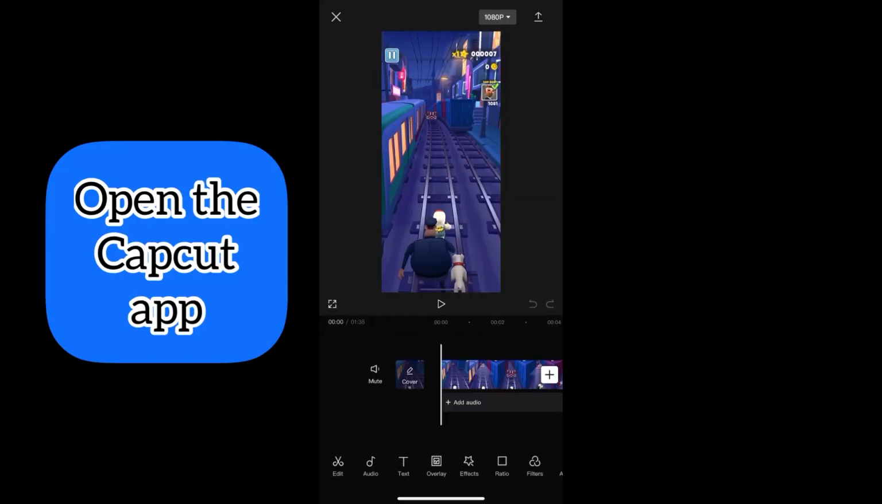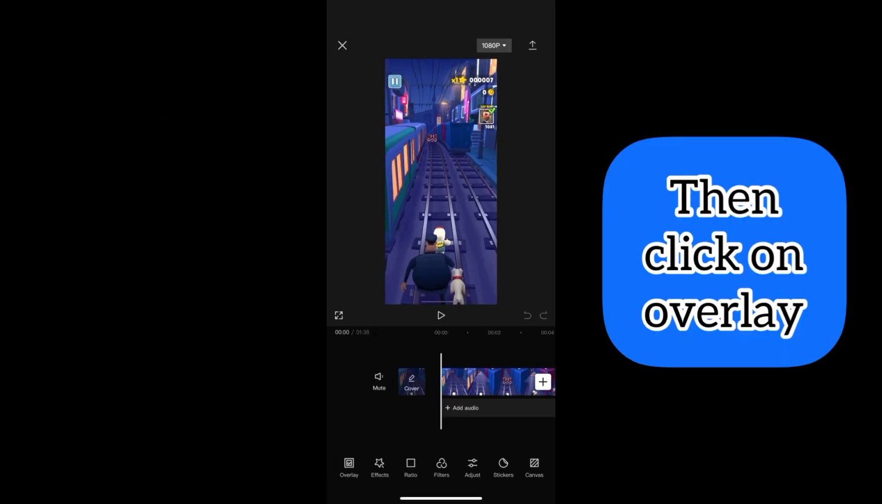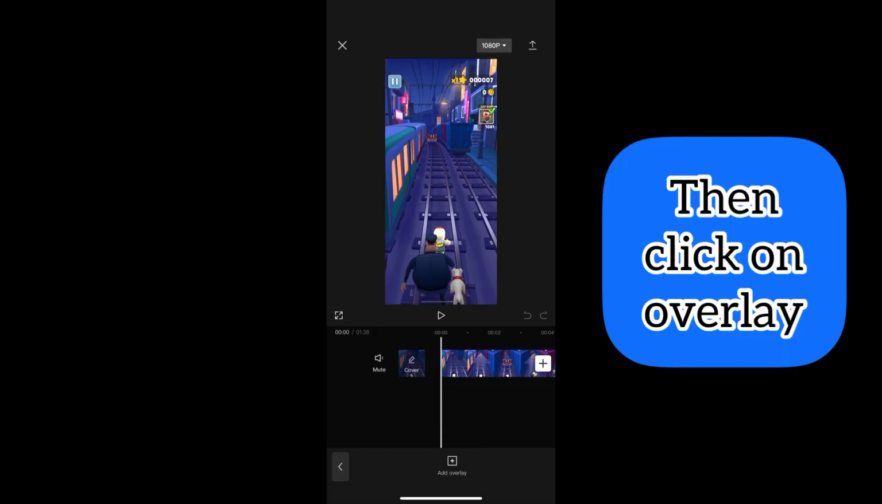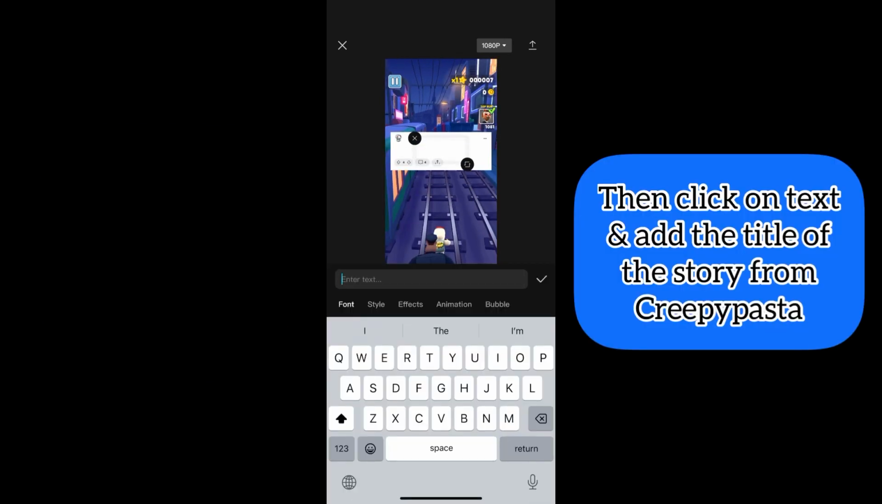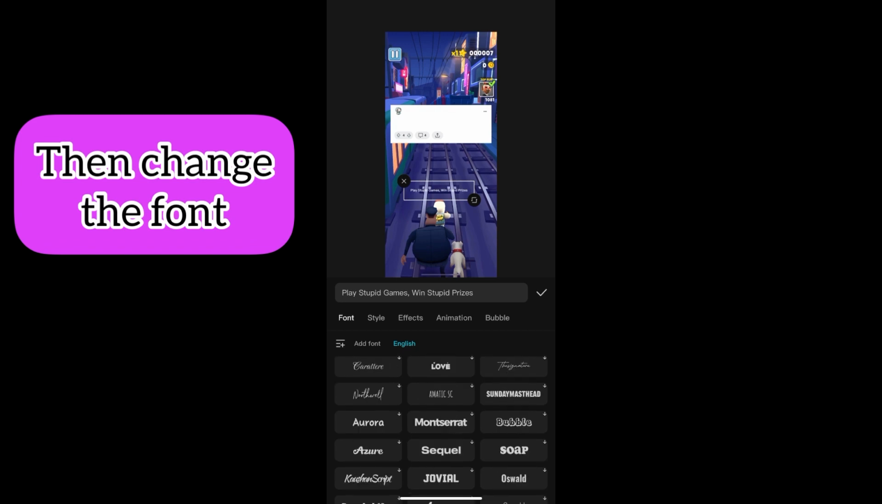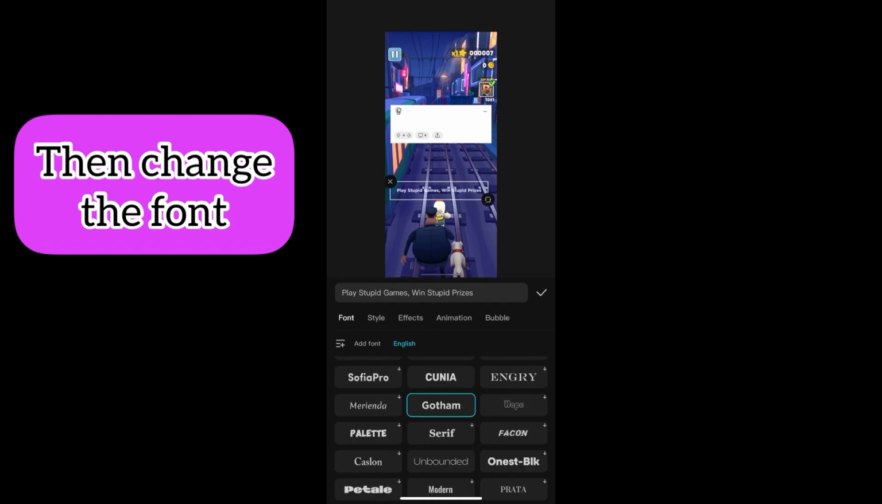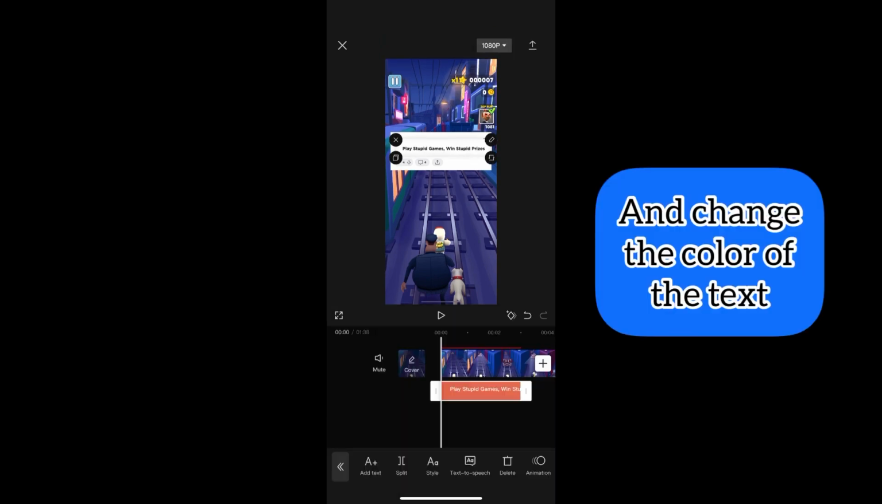Then go on CapCut and click on New Project and click on the video that you want to use. Then click on Overlay and add Overlay. And as our overlay, we're going to add this picture that we edited in our photo gallery. Then click on Text and add text. And we're going to add the title of our story that we chose, Play Stupid Games, Win Stupid Prizes. And then we're going to change the style of the text to Gotham, but you can choose any style font that you like. And then we're going to change the color of the text from white to black.